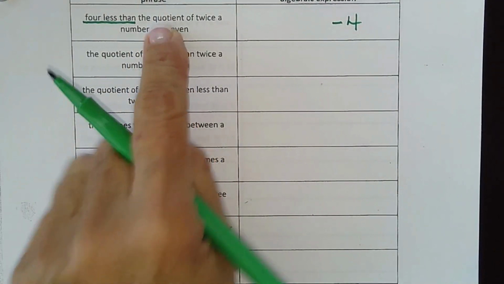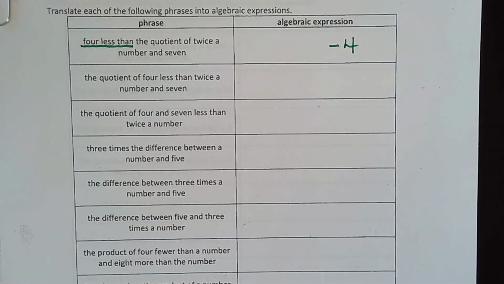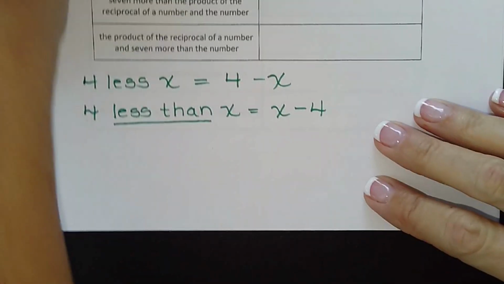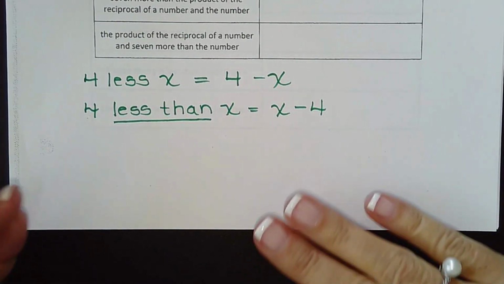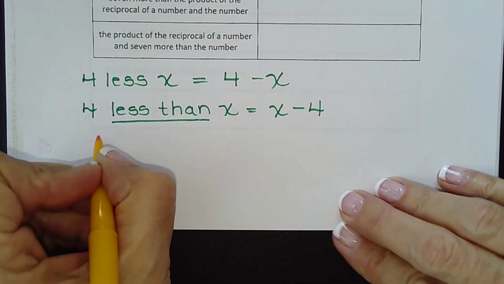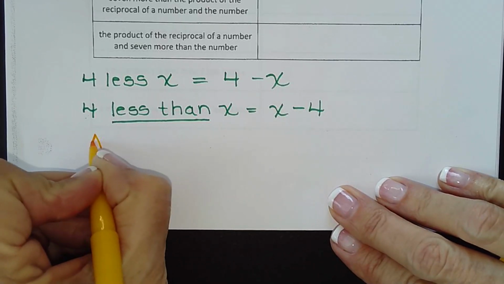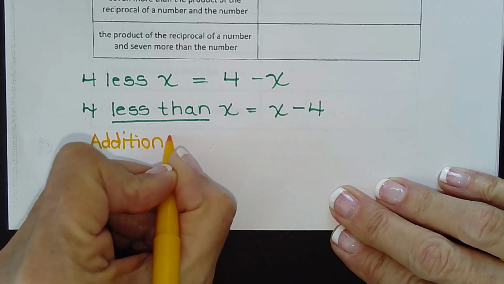And then quotient. So I should have stayed down there at the bottom of the paper. So that's the next thing I want to write, because I noticed that a lot of students don't know the 4 buzzwords for operations. So addition is sum.